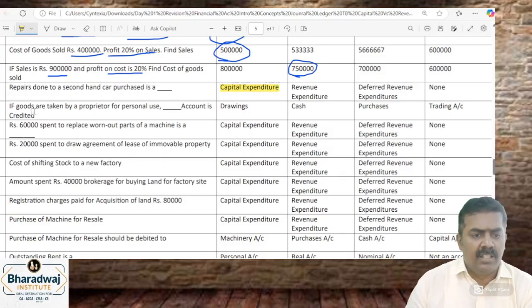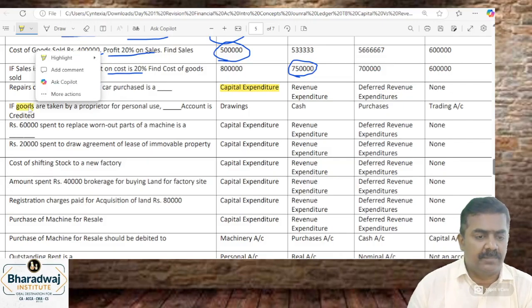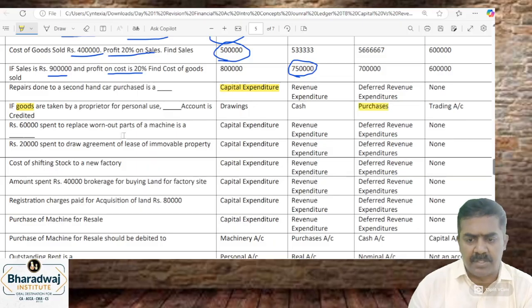Then, if goods are taken by the proprietor for personal use, dash account is debited or credited? Journal entry pass பண்ணி பாருங்க மைண்ட்ல. இல்ல, goods are taken. அப்போ purchases account.